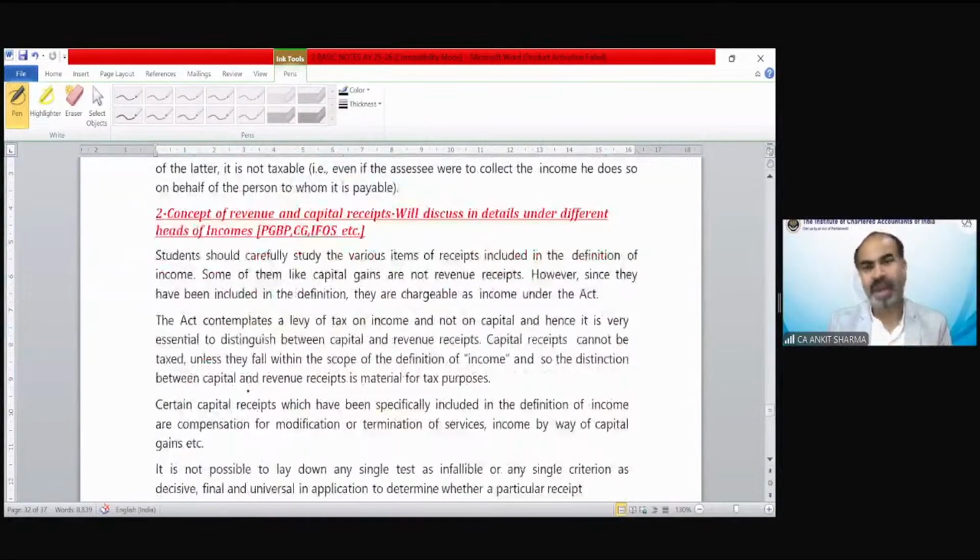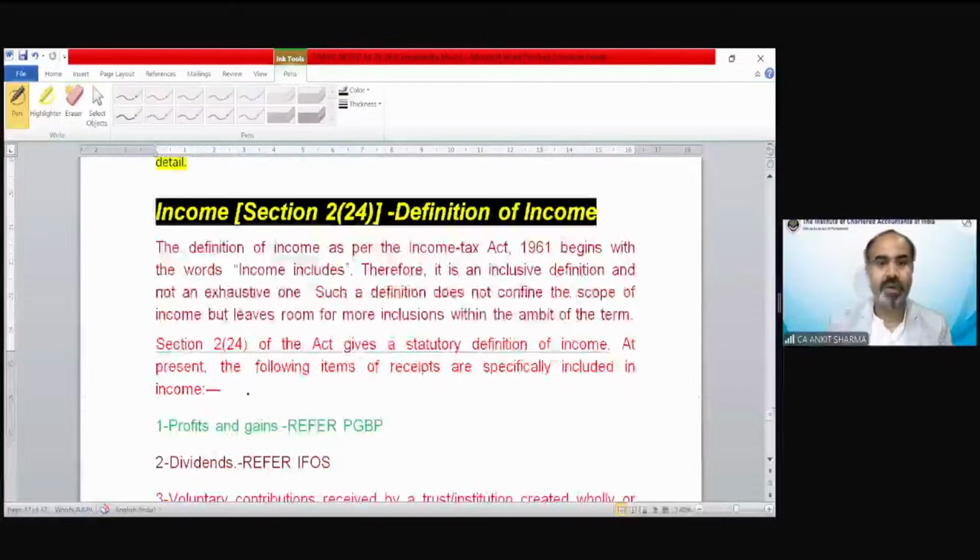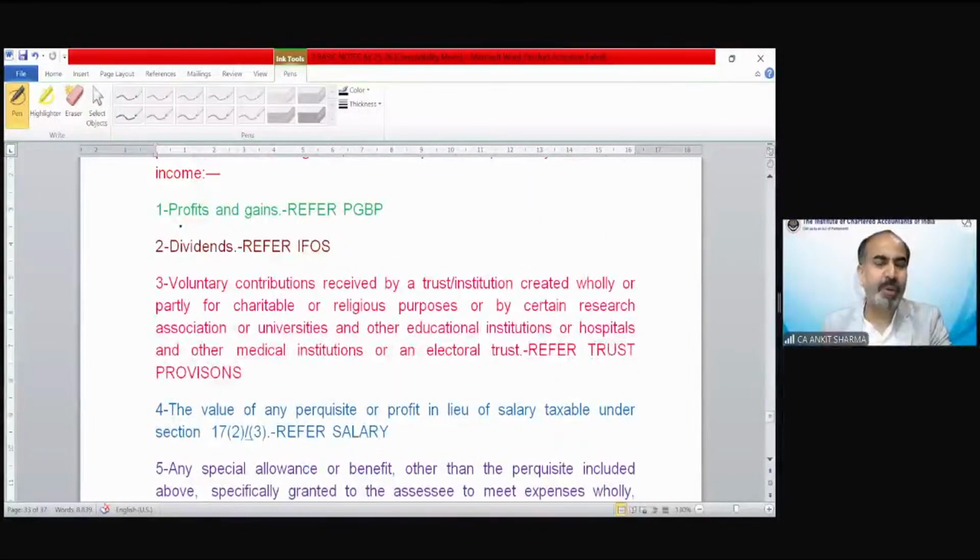Concept of revenue and capital receipt we'll discuss under different chapters, of course. Now the definition of income. This definition we do not need to discuss because there are 23, 24 multiple points and every point is going to be discussed in a different chapter. I have written in which chapter that is going to be discussed one by one.